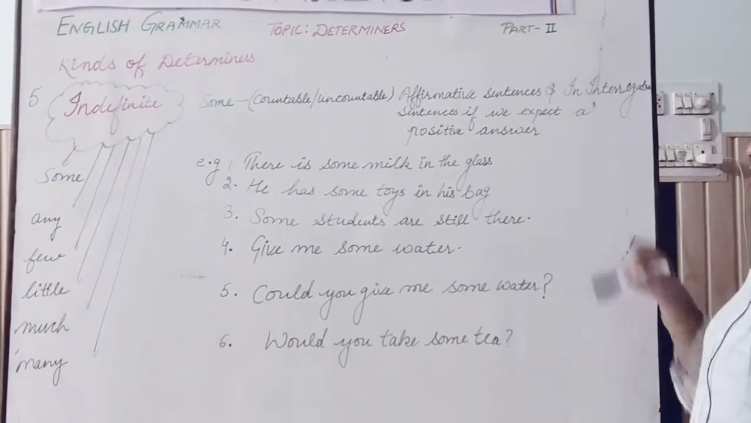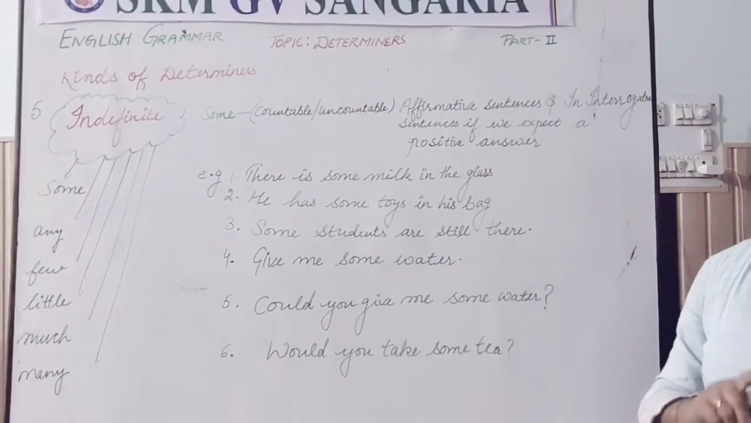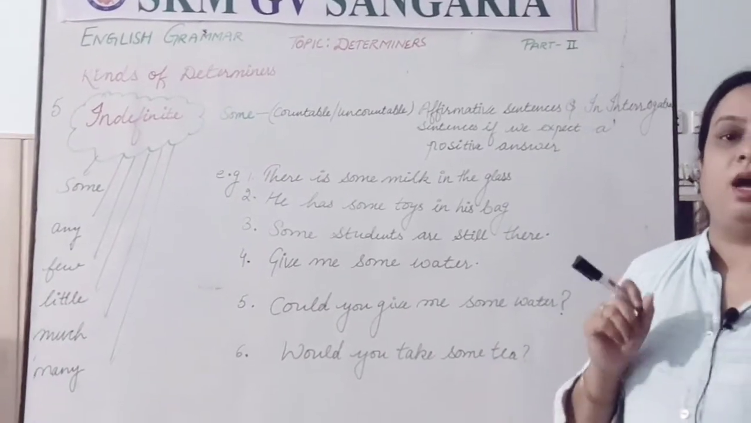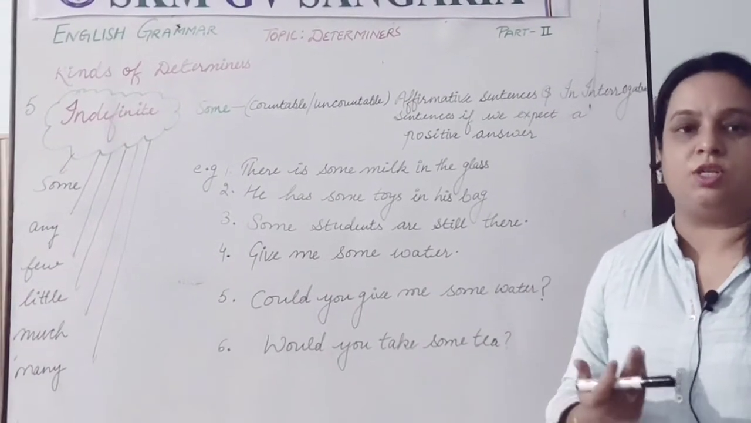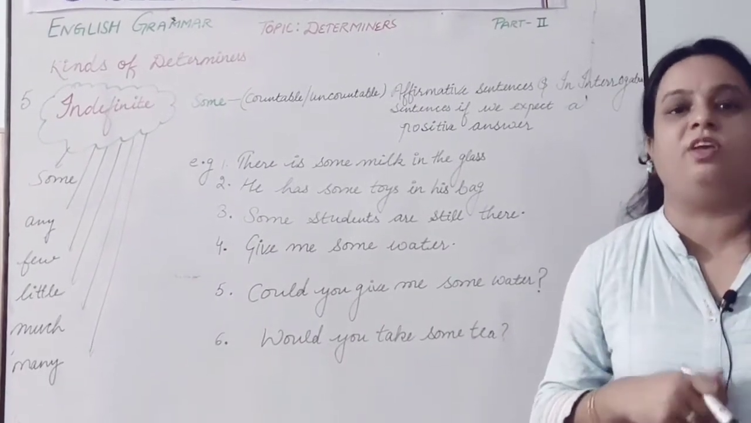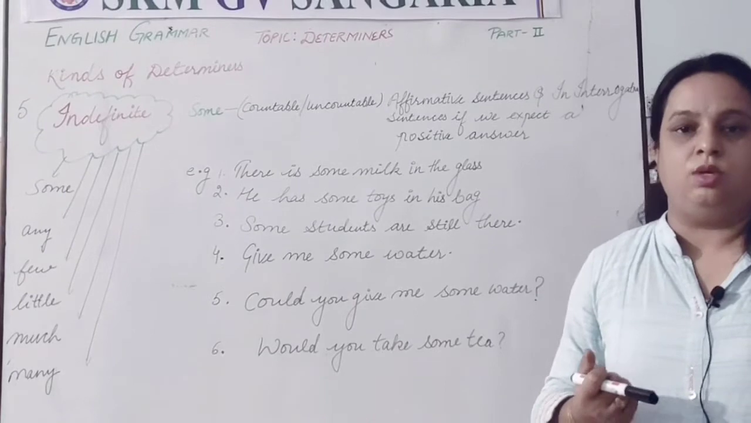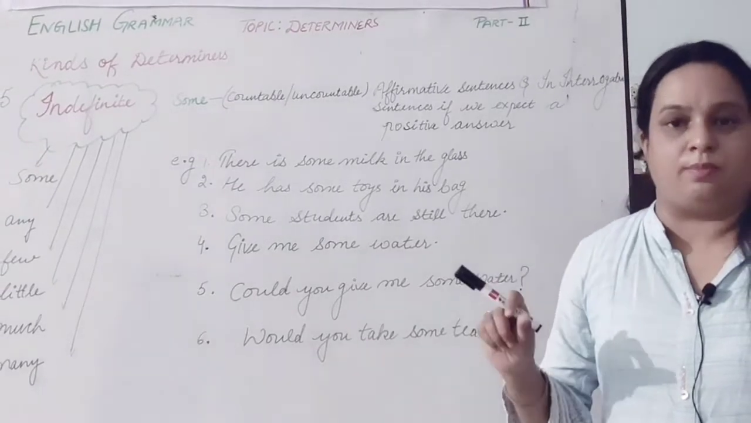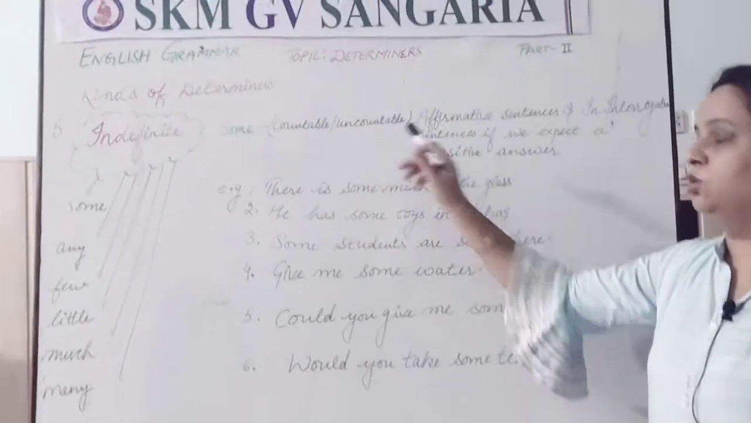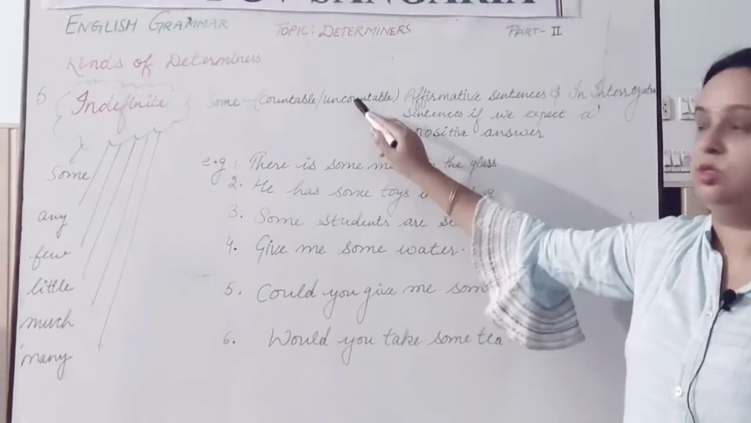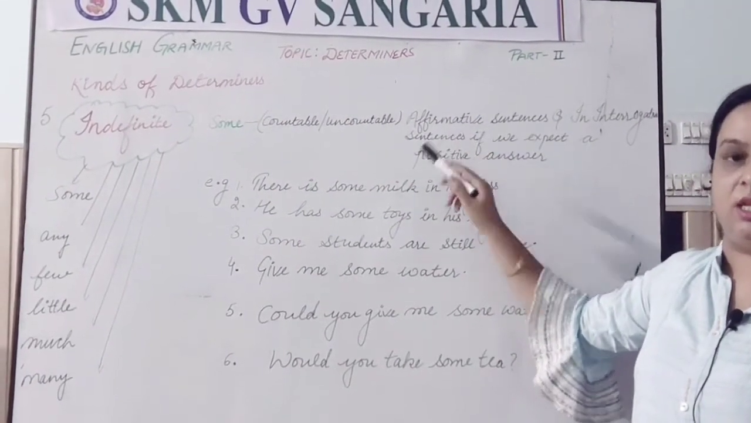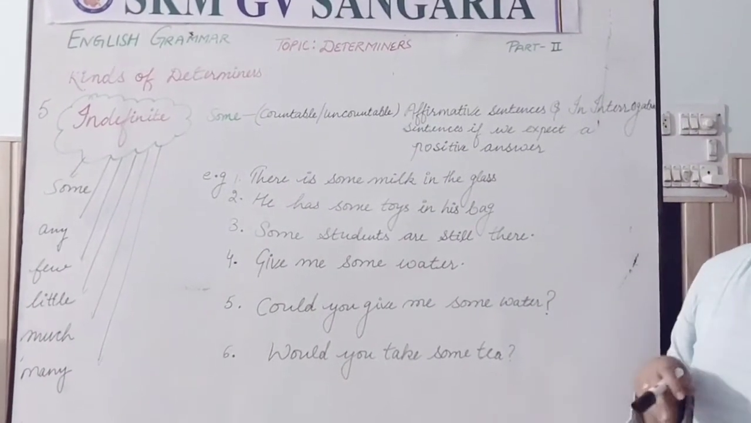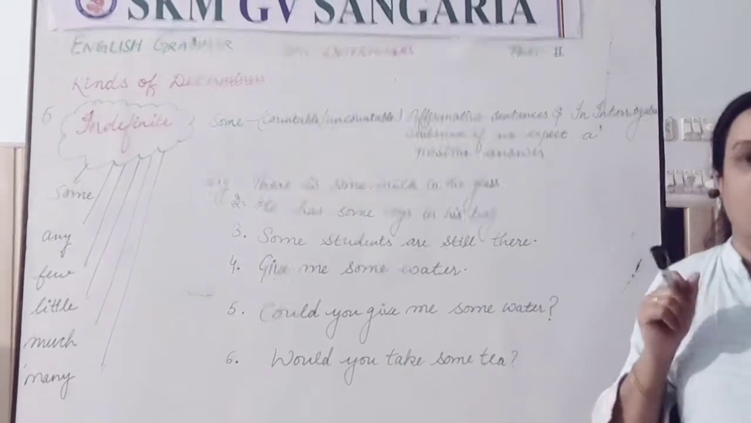And if the sentence is interrogative and we are expecting a positive answer, means if I am asking you something and the answer to that question would be yes. Suppose, would you like to have tea? So you will say yes. So there I can use some. Okay. So once again, some is used with countable and uncountable nouns in affirmative sentences, or when we are expecting a positive answer in interrogative sentences, there we can use some.